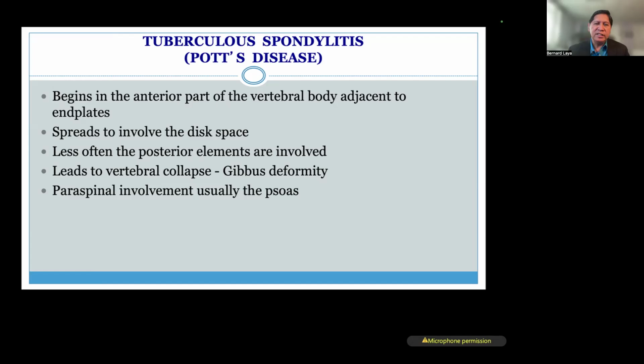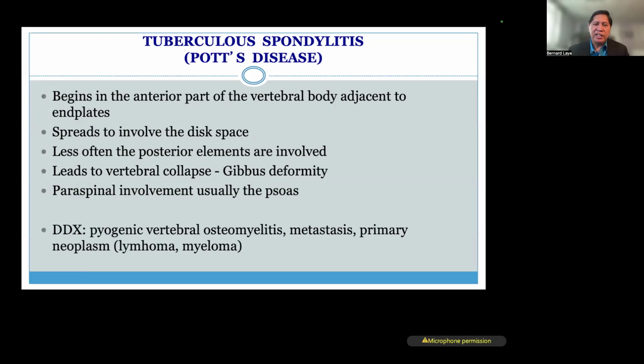So Pott's disease begins as an infection in the anterior part of the vertebrae. It spreads into the end plates, and multiple discs and vertebral body are involved. So when they collapse, they cause what we call gibbous deformity, significant kyphotic deformity.